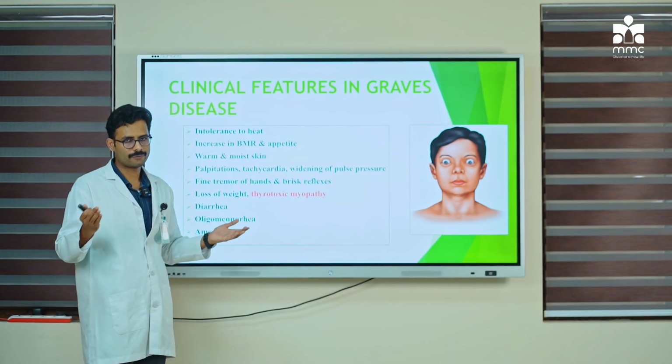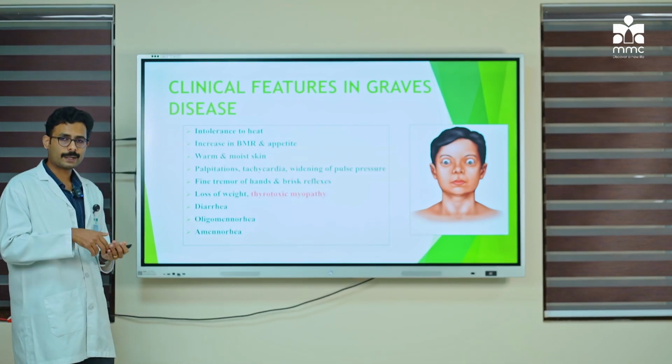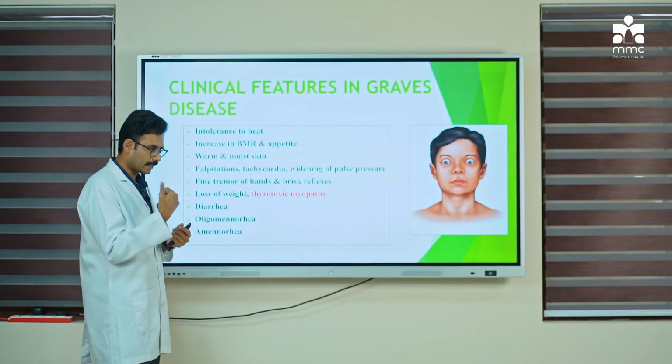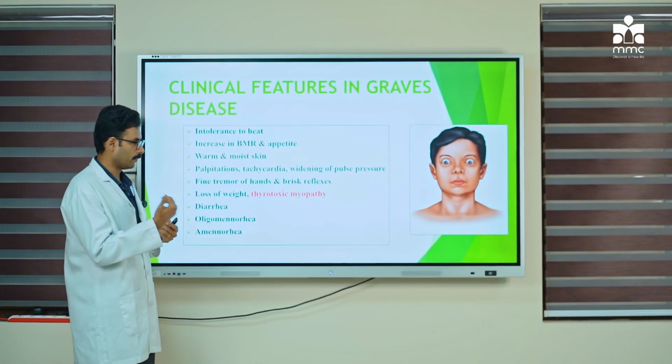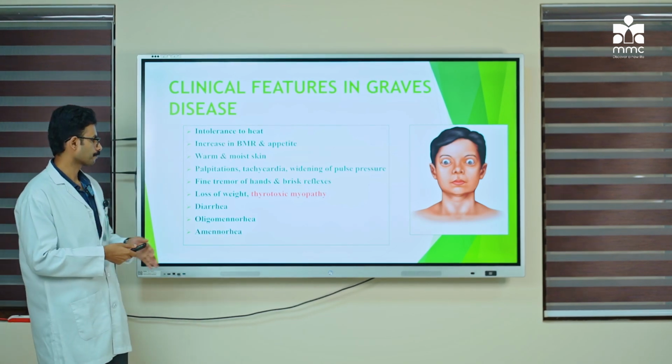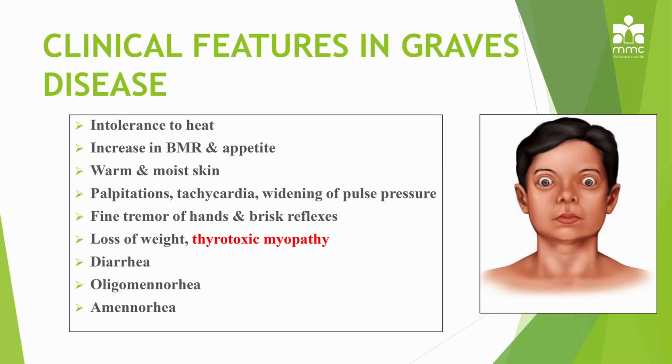So they have widening of the pulse pressure. They have fine tremors of hands, and their reflexes are brisk. Okay. So you can take the example of when you compare it with hypothyroidism, they have a quick reflex. They have weight loss, and they have thyrotoxic myopathy. Myo means muscle. Okay, myopathy. So whenever there is excessive thyroid hormone, there is excessive destruction of the muscles, which results in thyrotoxic myopathy.